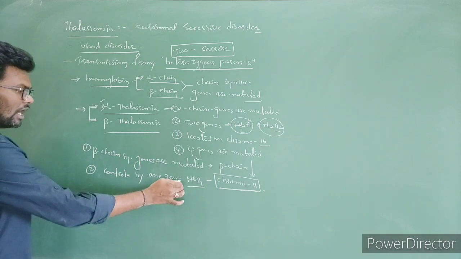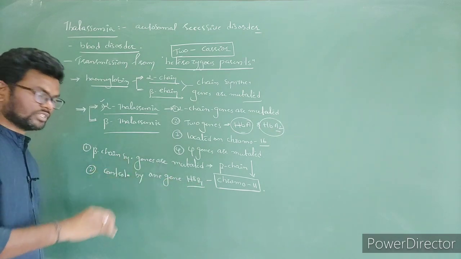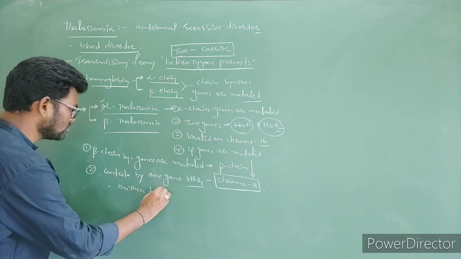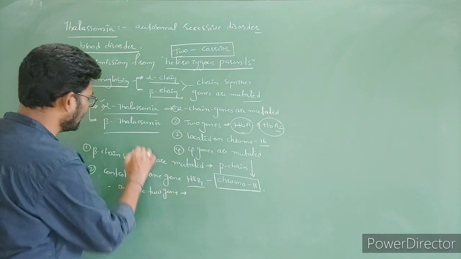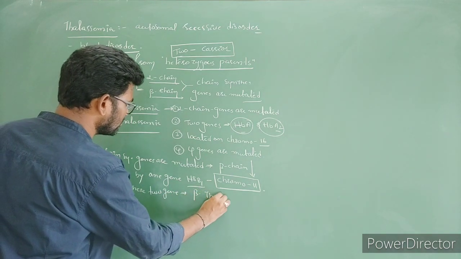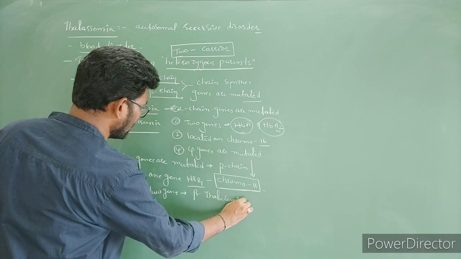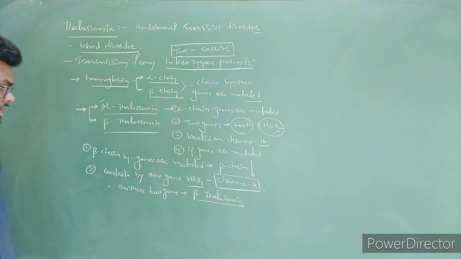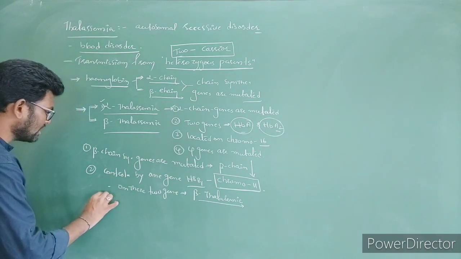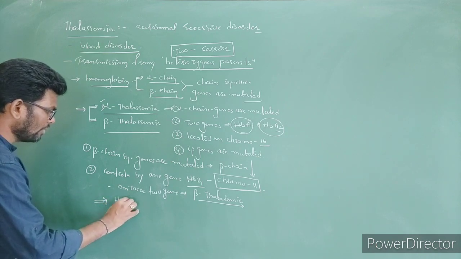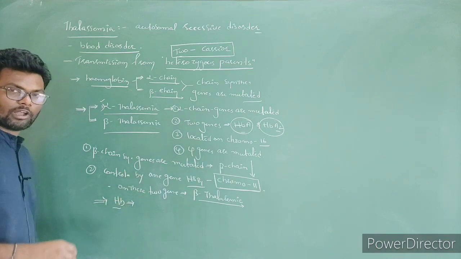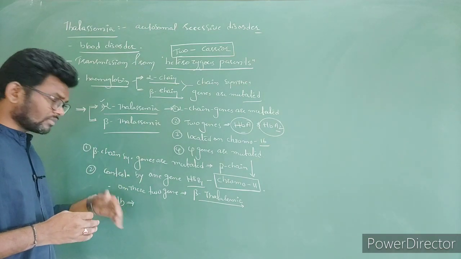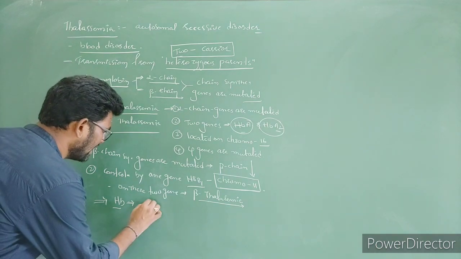Here there are two alternate forms, so we can say two genes. The mutation occurring on these two genes is going to lead to beta thalassemia. Okay, right? At the last, the hemoglobin is abnormal: less amount of beta chain as well as alpha chain is synthesized, and it leads to anemia.